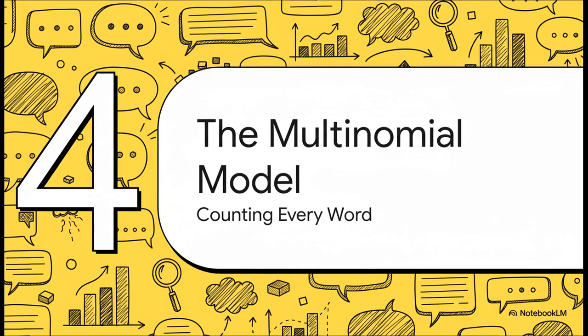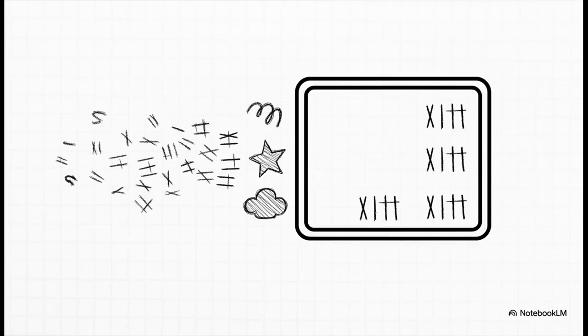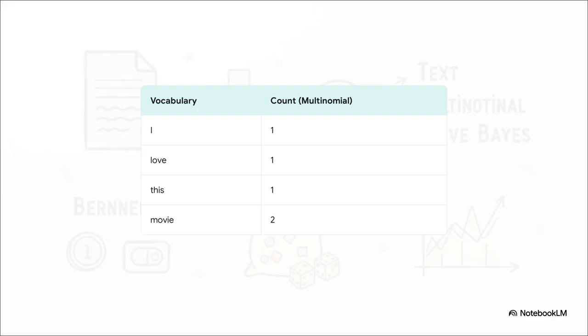It has a completely different philosophy. So if the Bernoulli model was a simple checklist, the multinomial model is a tally counter. It's not just asking if a word is there, oh no. It's asking, okay, but how many times is it there? It keeps a running tally, tracking the frequency of every single word. And boom, here's the difference in black and white. Same exact sentence, "I love this movie." But now look at the table. The multinomial model has put a 2 next to the word movie. It actually captured that repetition. And that can be a really powerful piece of information, right? The fact that someone said movie twice might actually mean something.